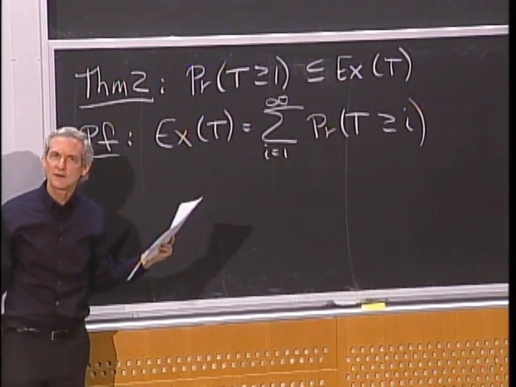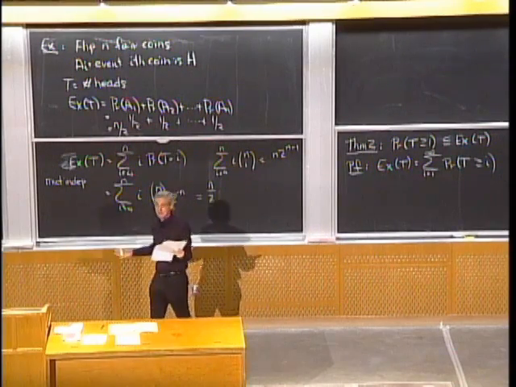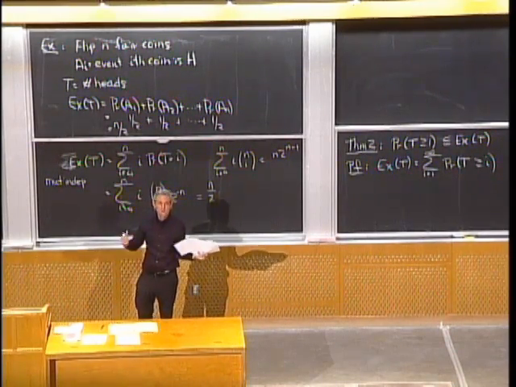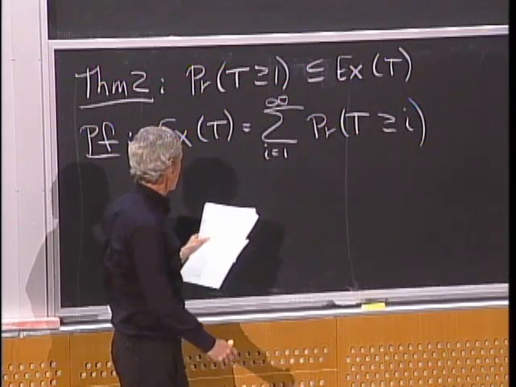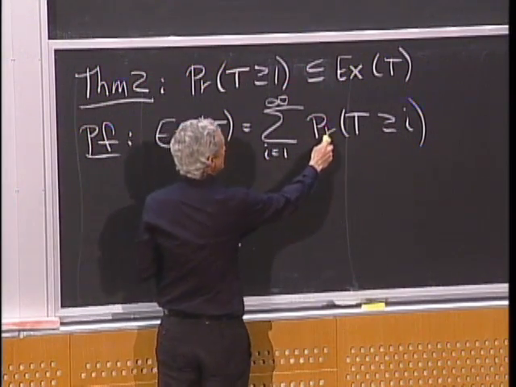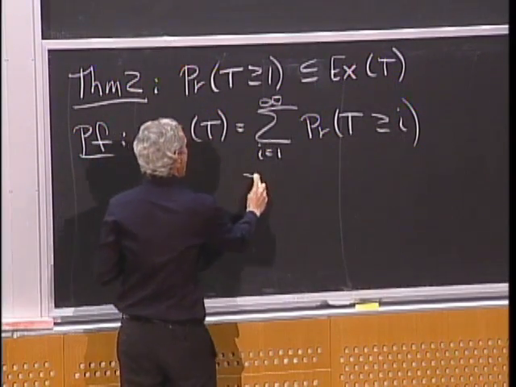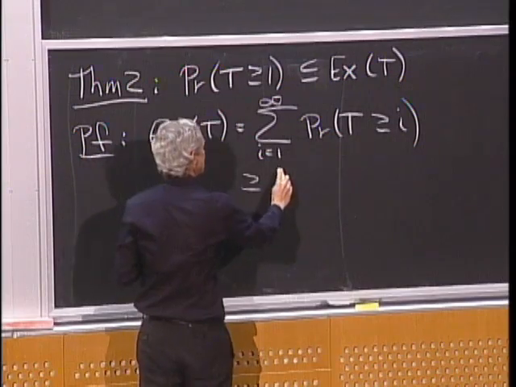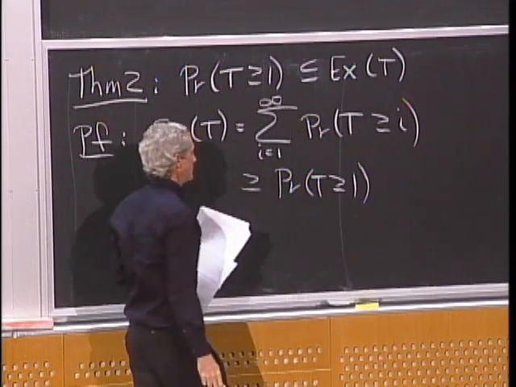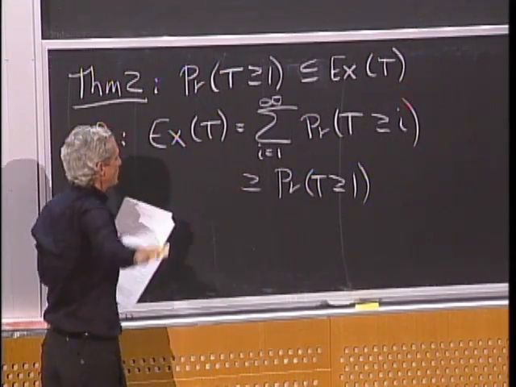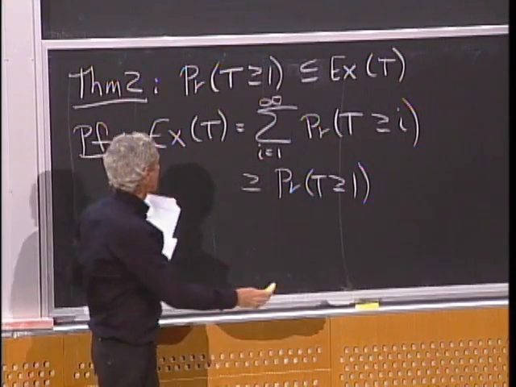And is t defined on the natural numbers here? Is the range of t natural numbers? Well, I'm counting the number of events that occurred. Could be 0, 1, 2, 3, 4. It has to be a natural number, so it's OK. So I can use this definition. Now, this is summing up probability t is at least 1 plus probability t is at least 2, and so forth. I'm just going to use the first term. This is at least the size of the first term, because probabilities are non-negative. So I'm just going to throw away all the terms after the first and conclude that this is at least the probability t is bigger than or equal to 1, and I'm done.